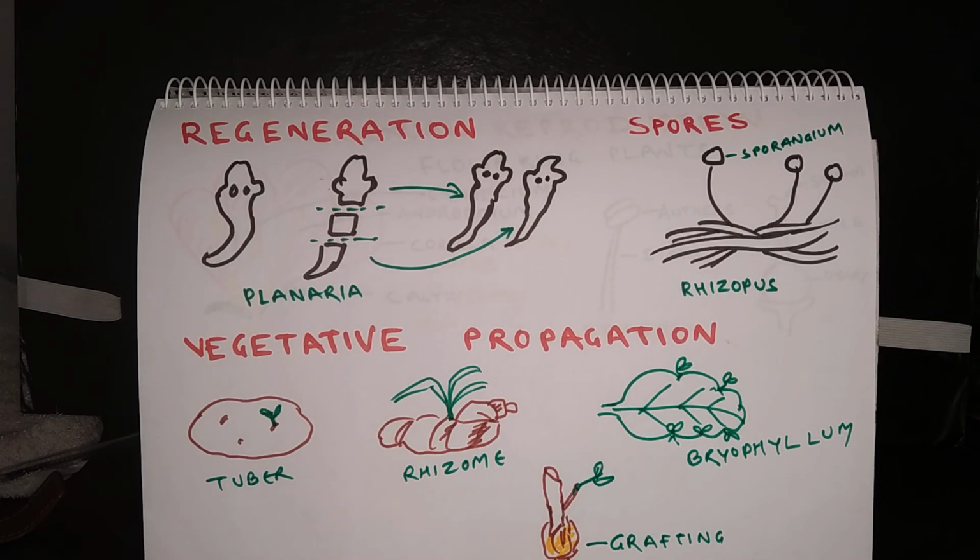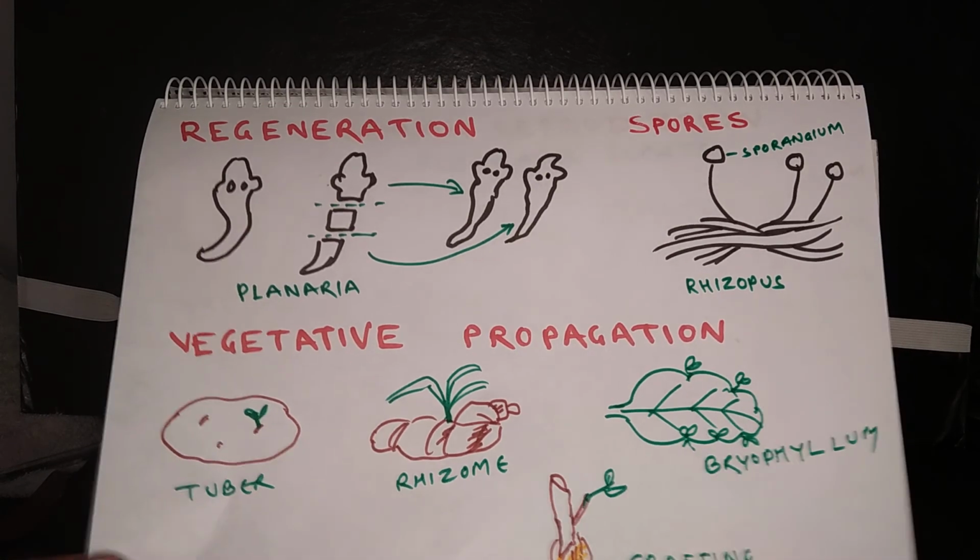Artificial methods have also been developed by human beings in order to grow new plants. So one of the methods is called grafting. What happens in grafting? The stem is cut from a plant and it is implanted on another plant. The joint is covered with soil and plastic. In due course of time, new roots develop on the joint, and later on this is cut and transplanted to a fresh flower basket or flower bed, and this portion grows up into a new plant. So you have learnt about various methods of vegetative propagation.